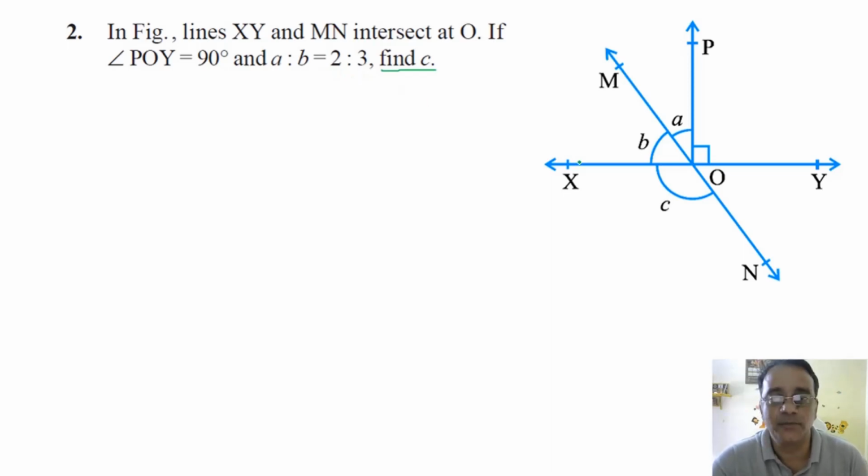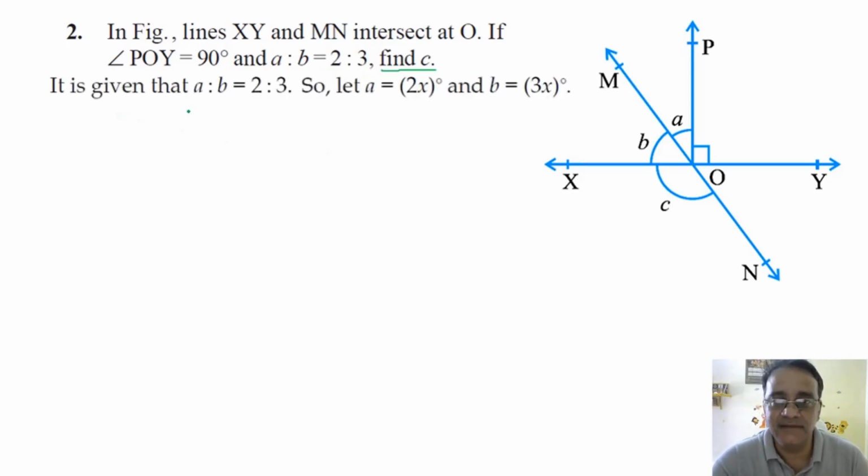Okay, so before that it is given that A is to B is equals to 2:3. So let A is equals to 2x degree and B is equals to 3x degree.